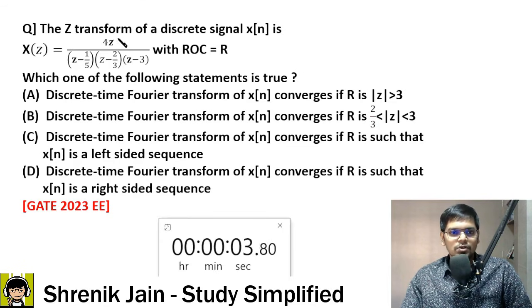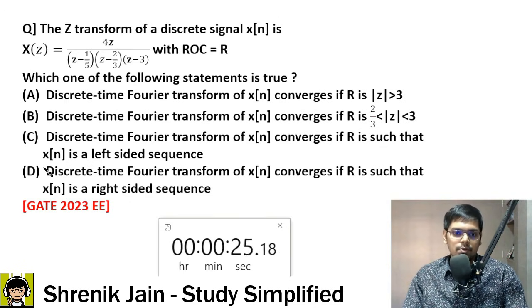Why? Because the question is: the z transform of a discrete signal x of n, that is X of z, is given as 4z upon (z minus 1/5) into (z minus 2/3) into (z minus 3), with ROC as R. Now you have to find the statement which is true from option A, B, C or D. This is an MCQ, only one statement is true. Tell me what the statement is.